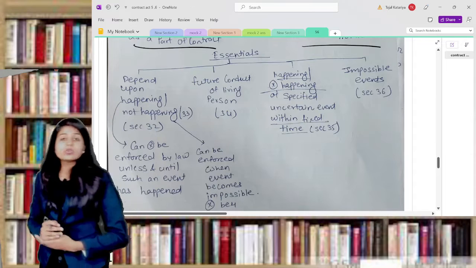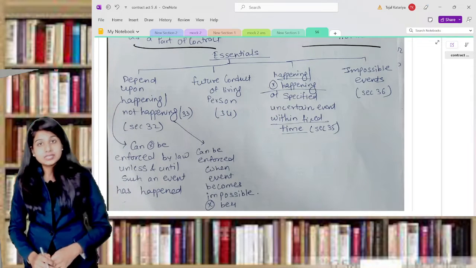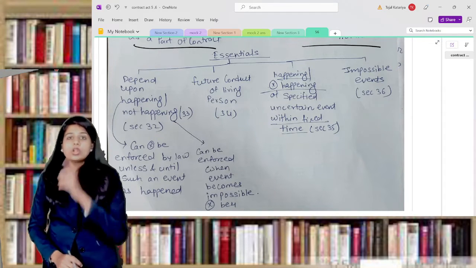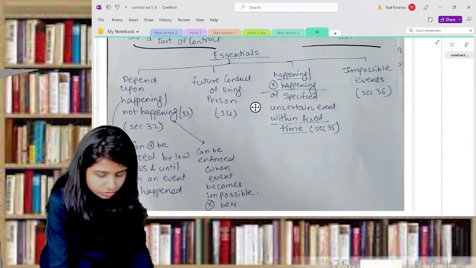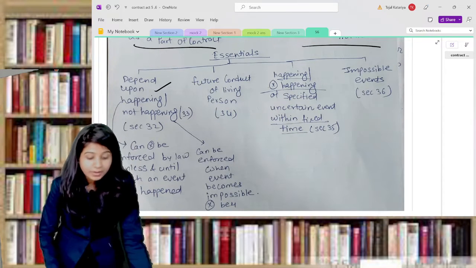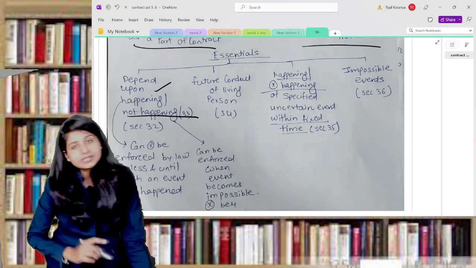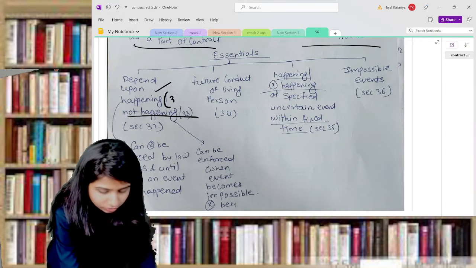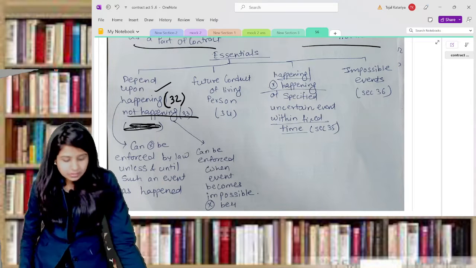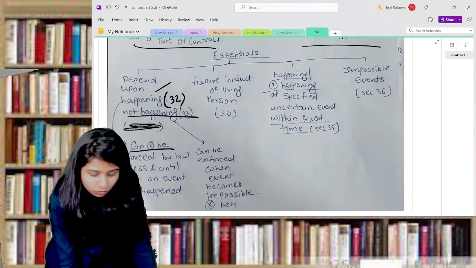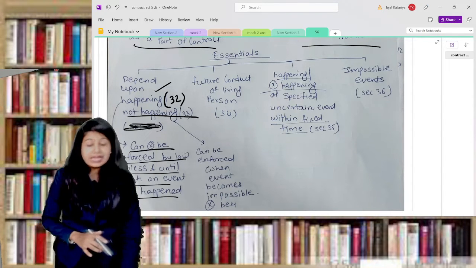The next is the rules or essentials of a contingent contract given under sections 32 to 36. So 31 to 36 is all about contingent contracts. Let's discuss section number 32. First of all, a contingent contract which depends upon the happening of something is section 32. Not happening of something is section number 33. Happening of a certain event means that these kinds of contracts cannot be enforced by law unless and until such event has happened.